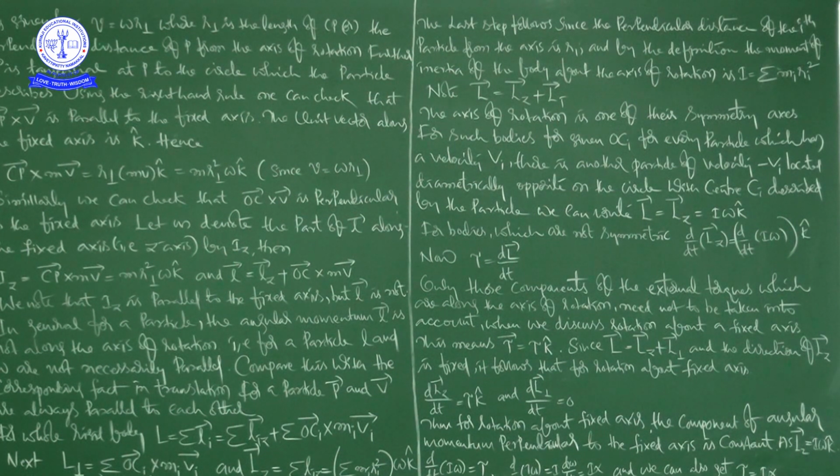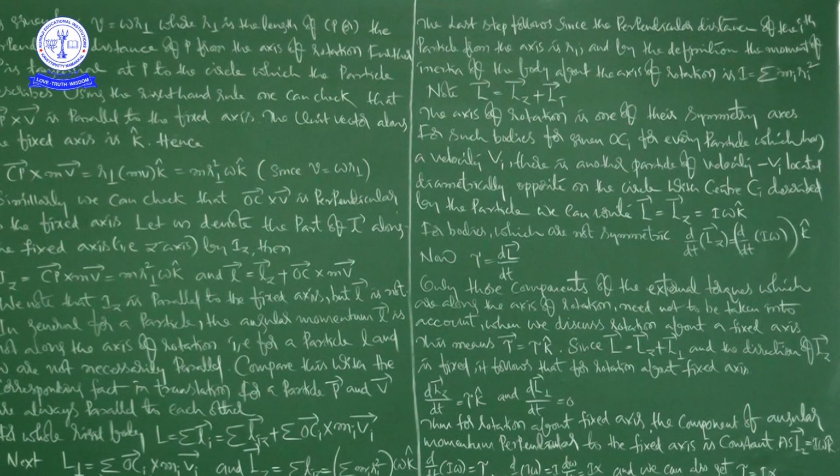In this class we concentrated on discussing angular momentum in case of rotation about a fixed axis. Discussion about angular momentum is not new for us, because we already discussed linear momentum in case of translatory motion, and angular momentum in case of rotational motion.